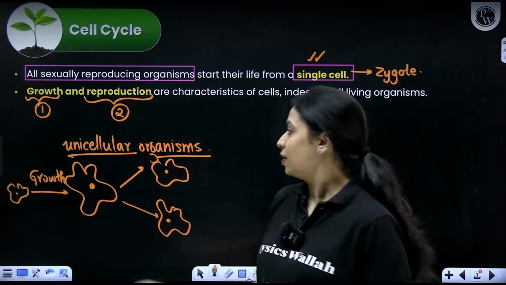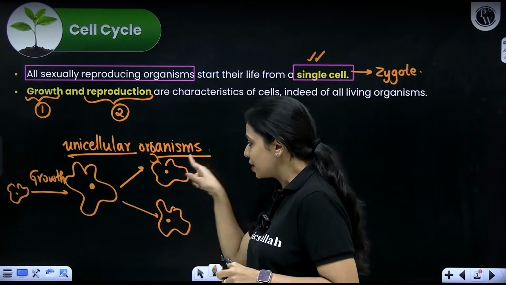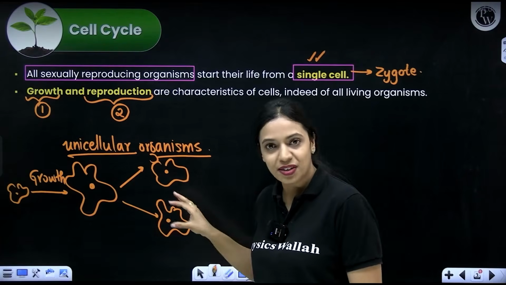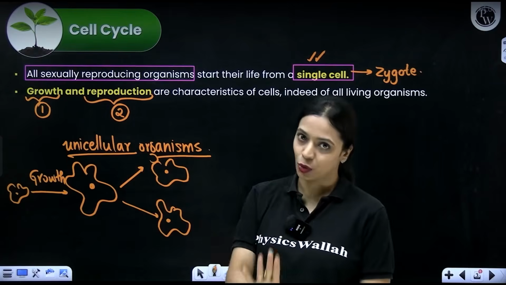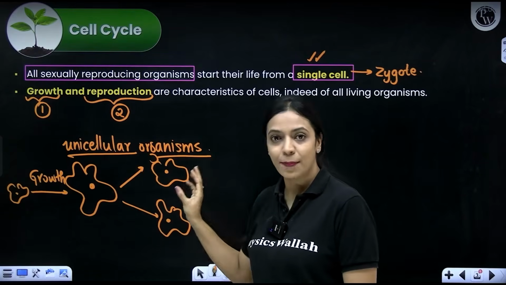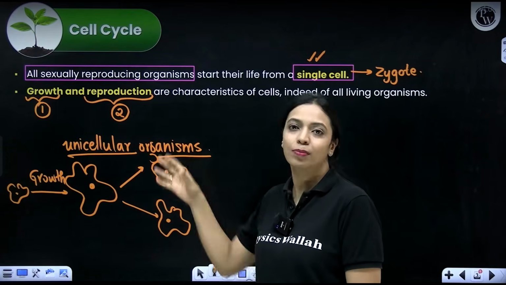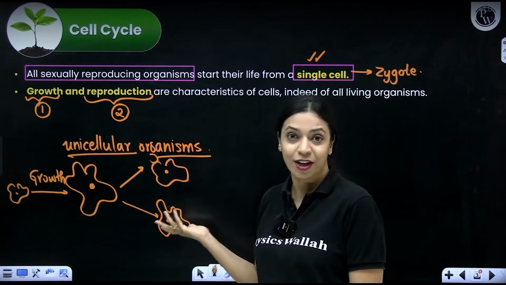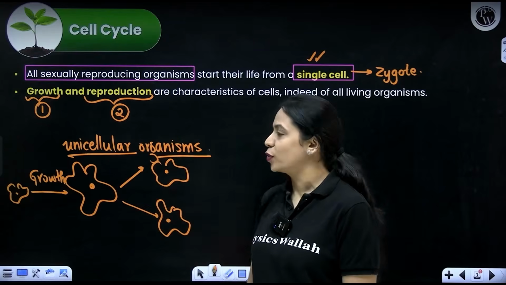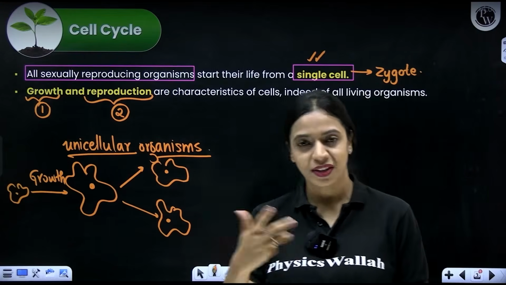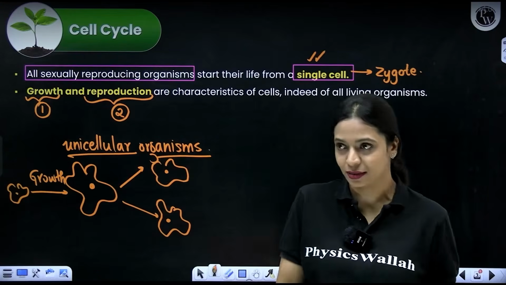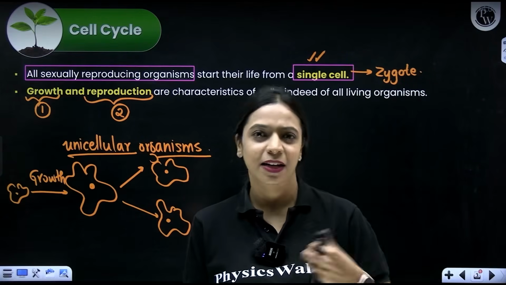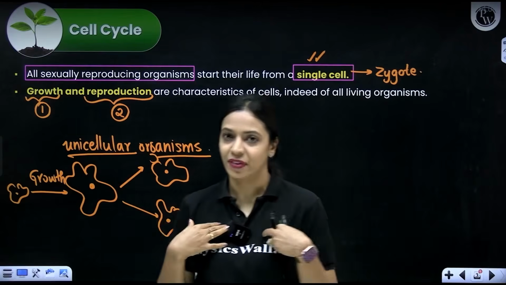So over here, growth plus reproduction both can be used synonymously. So when cell division is happening, the cell number is increasing, growth is happening. When cell division is happening, newer organisms are added to the population. So reproduction is also happening. So in case of unicellular organisms, growth and reproduction can be considered synonymous, but that's not the case for us multicellular organisms. Growth and reproduction are mutually exclusive events in us.